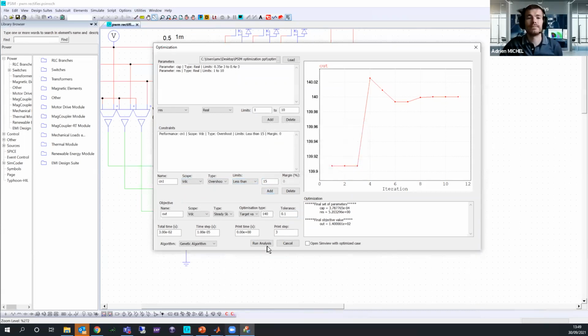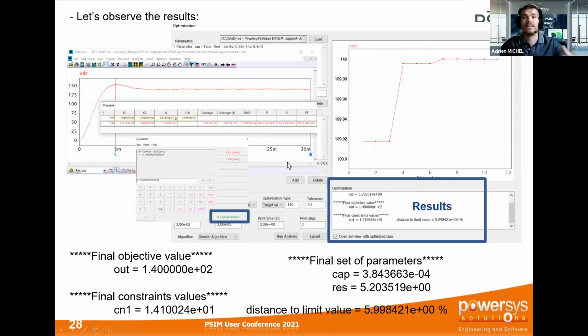It will start again. And if you now check the simulation result, once it is done, you can see that here I have fulfilled again my 140 volt, because this is my target value that I want to obtain. Here I can directly see CN1, my first constraint, and I obtain 14 volt, which is less than 15.